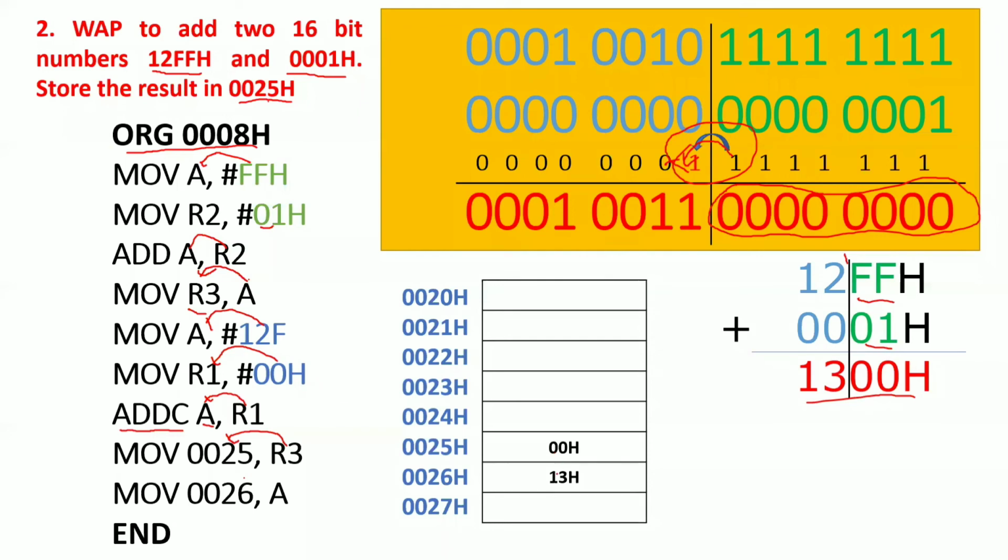Okay, now you got the result, right? The rule is the lower byte will be stored inside the lower memory location, and the higher byte will be stored in the higher memory location. Okay, this is a rule, you know, right?